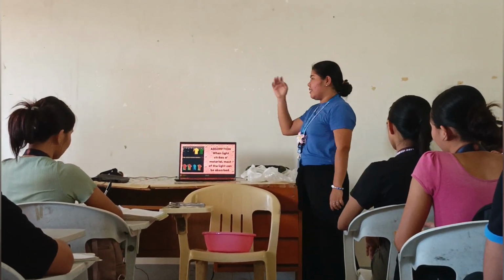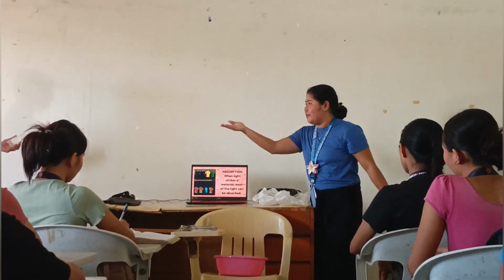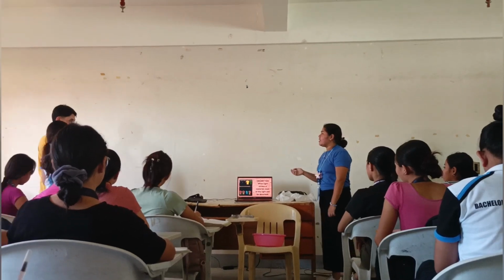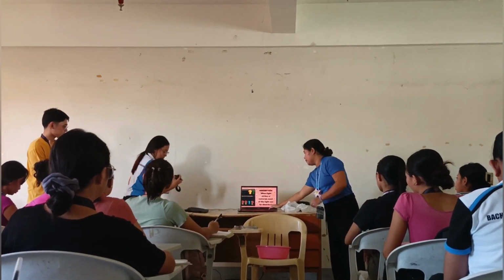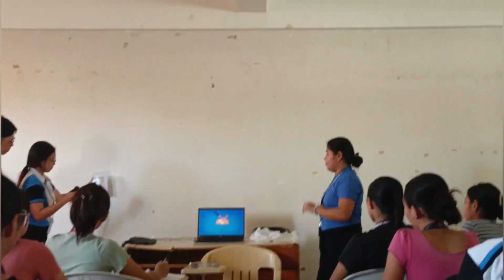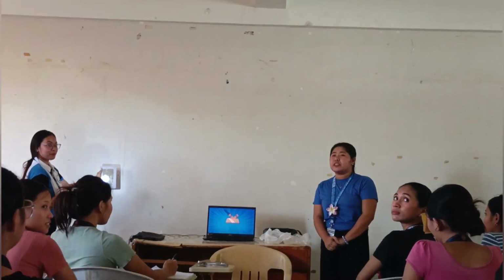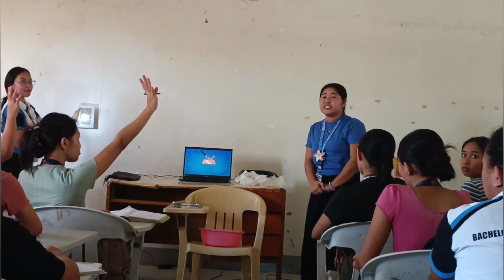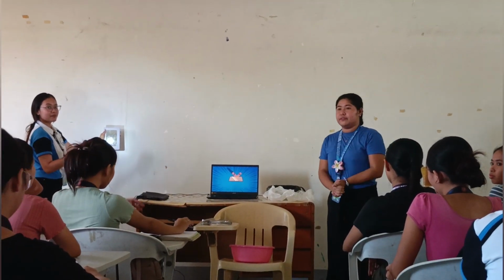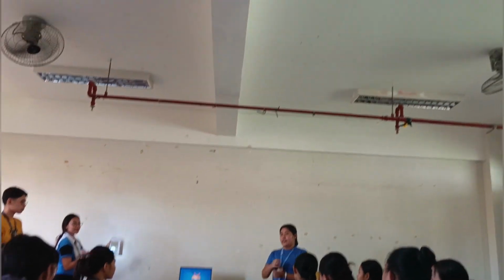And next, Kaisa, can you light the mirror? How do you observe when the light hits the mirror? Yes, Rosie. The light bounces back. Yes, let's give Rosie 3 claps.